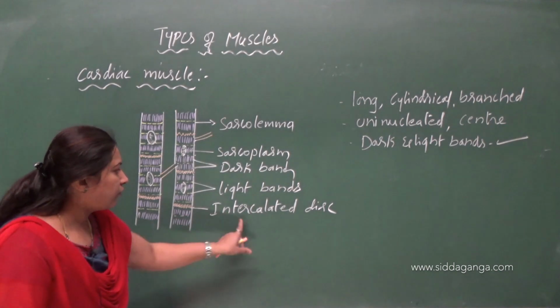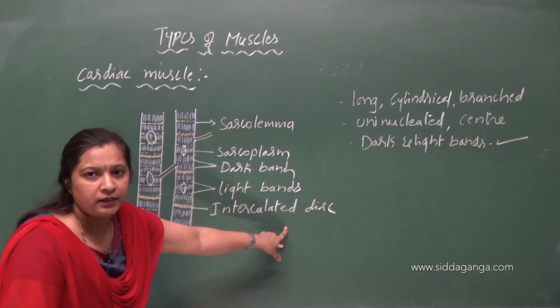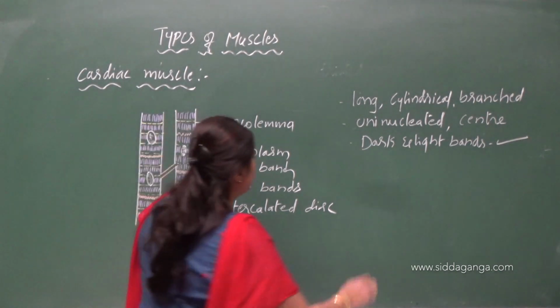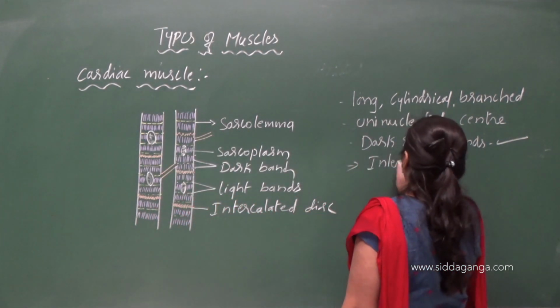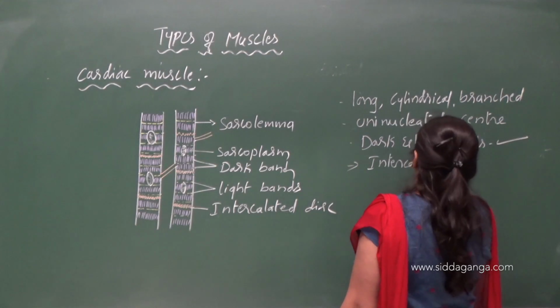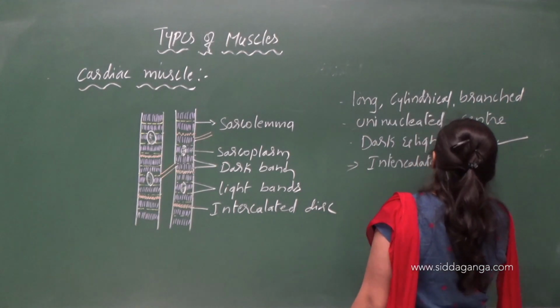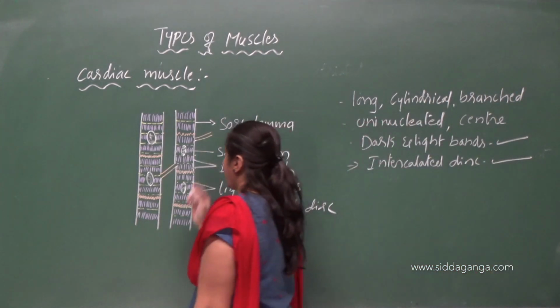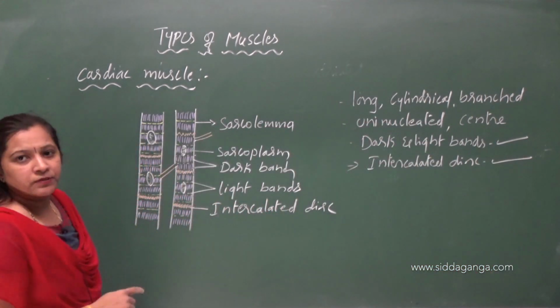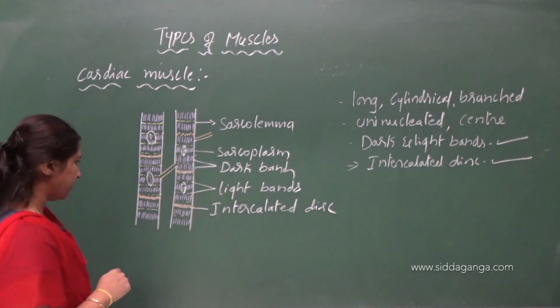So in cardiac muscles, intercalated discs are present, but they are absent in skeletal muscles.